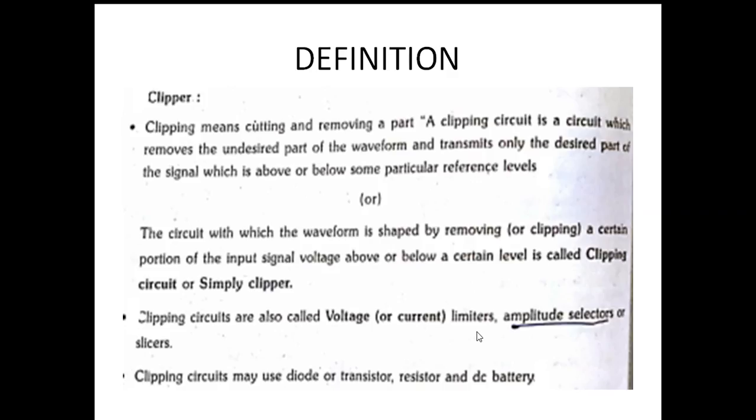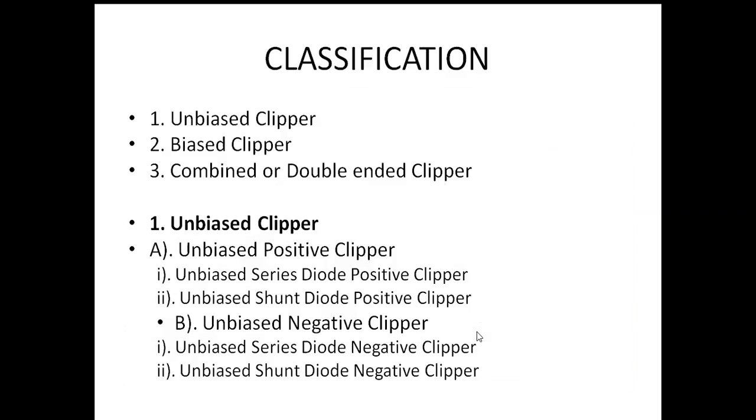They are also called voltage limiters, current limiters, amplitude selectors, or slicers. Different names are there. These are the different names of clipping circuits. Clipping circuits may use a diode or transistor, a resistor, and a DC battery. Generally, it uses a diode, or sometimes a transistor, with some resistor and some battery.